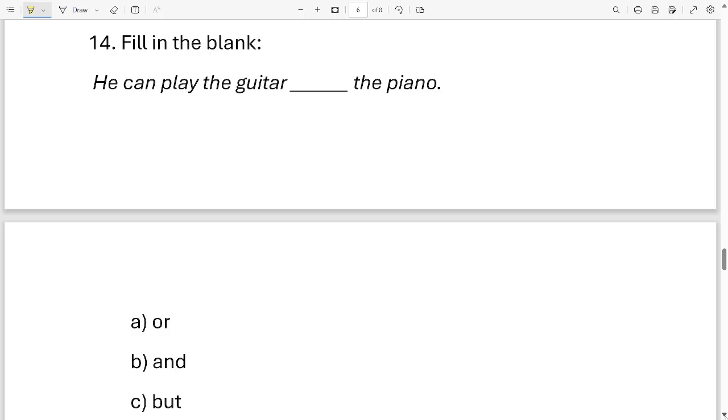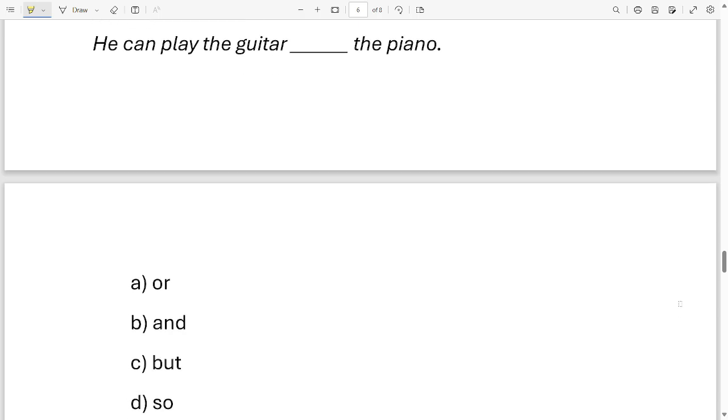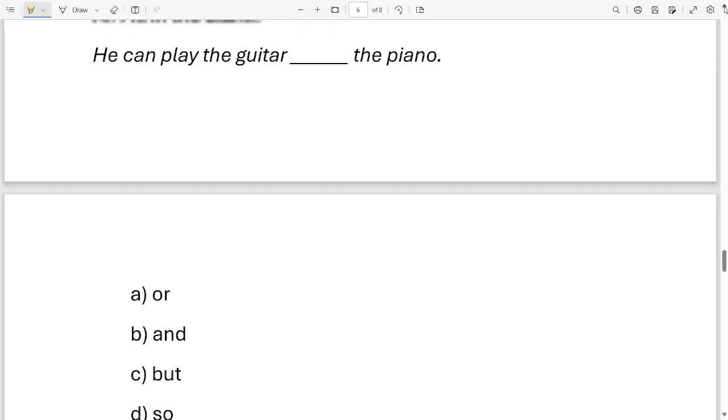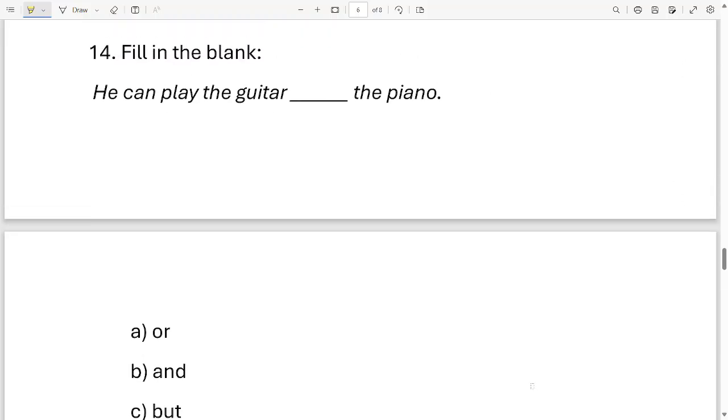Okay, question number 14. Fill in the blank. He can play the guitar dash the piano. Which word should I fill in this blank? Or, and, but. And the last option is so. Which word should I fill in this blank? It is option B. He can play the guitar and the piano.